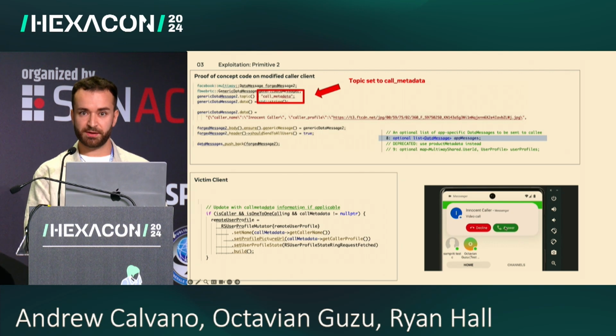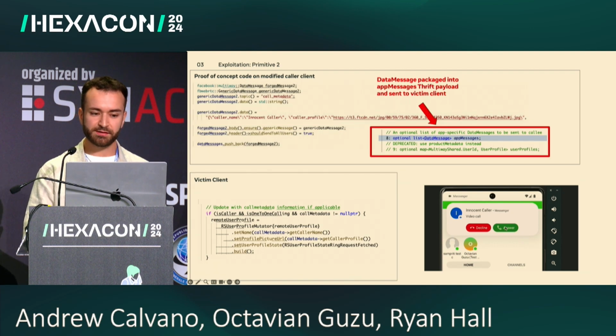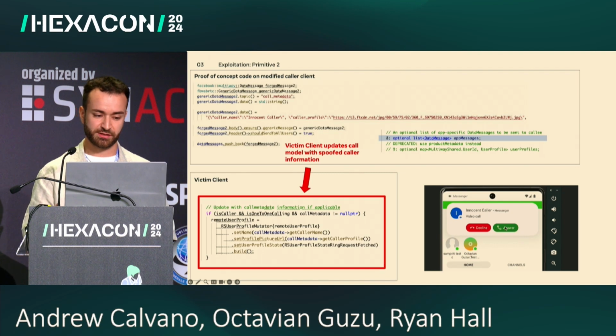So the attacker, in their patched client, would create a new data message and set the topic to call metadata. They would put the payload to contain the caller name, in this case, innocent caller, and the profile picture. Then they will pack this data message into the other app messages and serialize the whole thrift payload. They send it on the signaling channel. The victim client receives it, and because it detects the call metadata topic, it will run this piece of code, which basically changes the caller name and the profile picture.